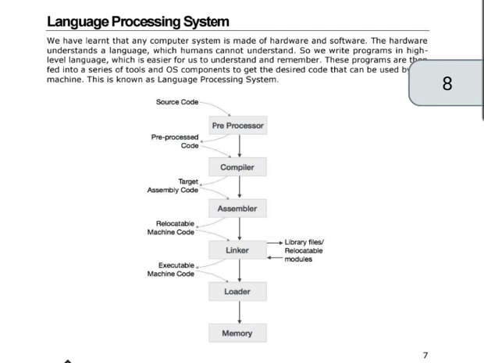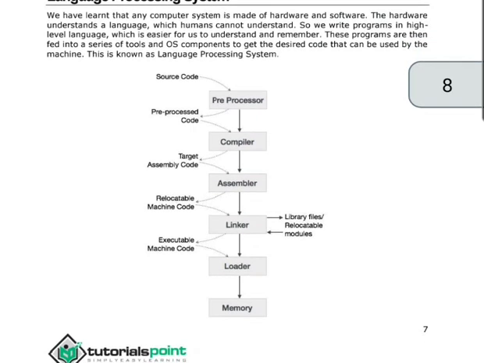We have learned that any computer system is made up of hardware and software. The hardware understands a language which humans cannot understand. So we write a program in a high level language, which is easier for us to understand and remember. These programs are then fed into a series of tools and operating system components to get the desired code that can be used by the machine. This is known as a language processing system.